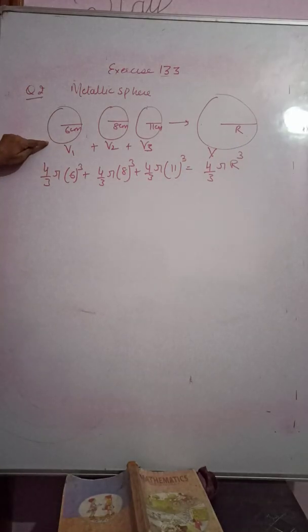Volume of first sphere is 4 by 3 pi 6 cube plus 4 by 3 pi 8 cube plus 4 by 3 pi 11 cube equal to 4 by 3 pi capital R cube.